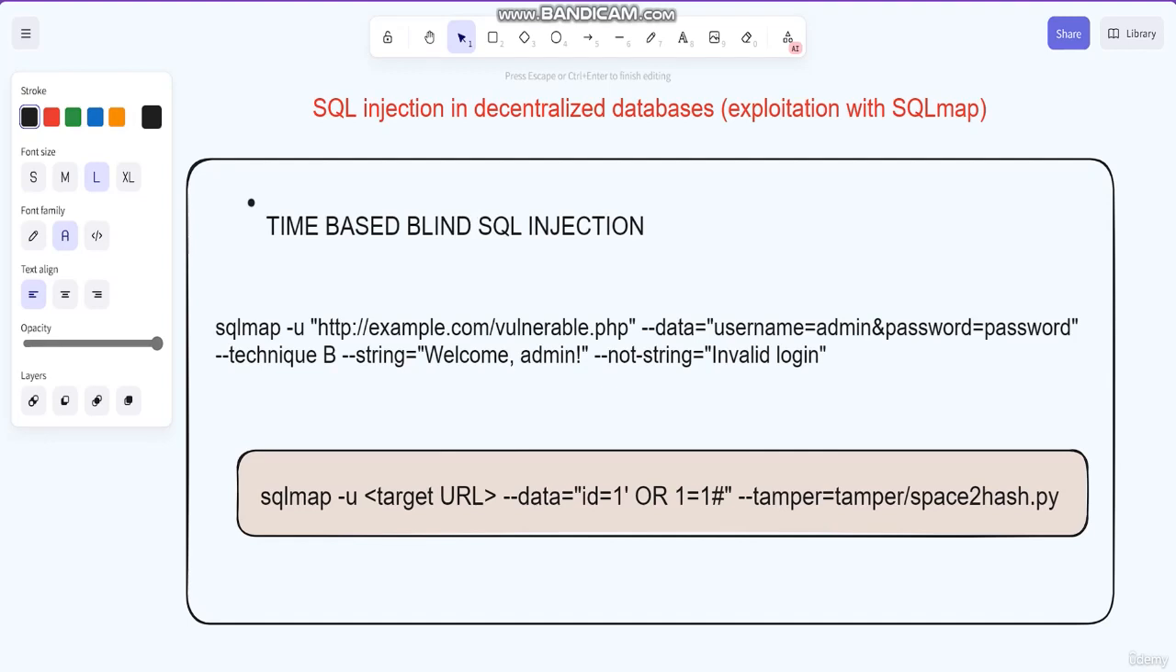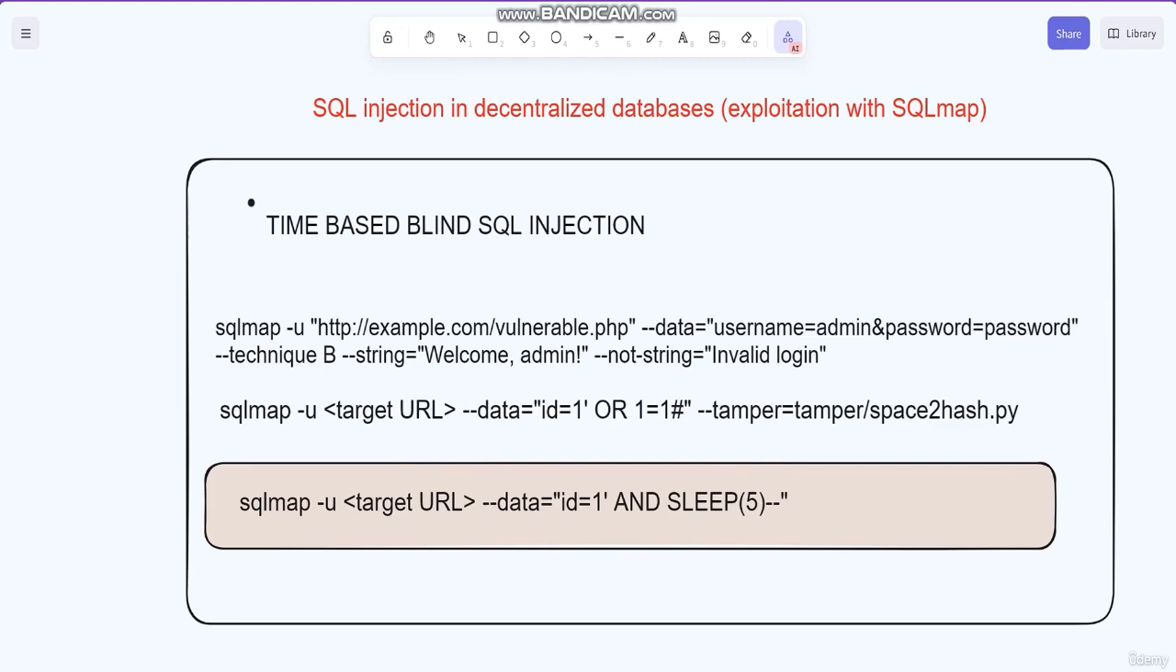Time-based blind SQL injection involves sending SQL injection payloads that cause the database to delay or sleep for a certain amount of time. To use time-based blind SQL injection during a SQLMap scan, you would use a command like: sqlmap, the target URL, the data ID, and sleep.